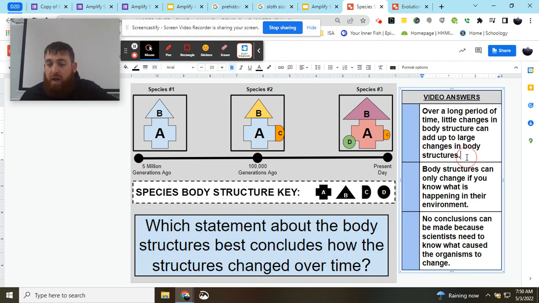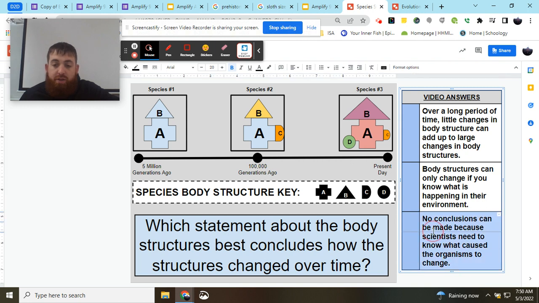So, looking at our timeline, looking at the species, looking at their structures, let's take a look at our options. Option one: over a long period of time, little changes in body structures can add up to large changes in body structures. Option two: body structures can only change if you know what happened in their environment. Option three: no conclusion can be made because scientists need to know what caused the organism to change.